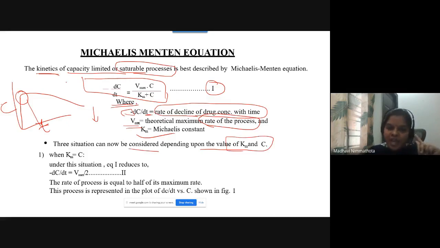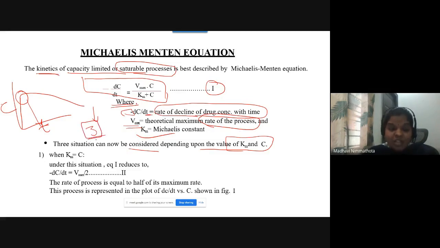First, everyone has to write this equation. This is the Michaelis-Menten equation, which explains the kinetics of saturable processes of drugs. Here we are going to concentrate on Vmax and Km. Km is the Michaelis-Menten constant. Vmax is the theoretical maximum rate of the process. So here you have three different situations.